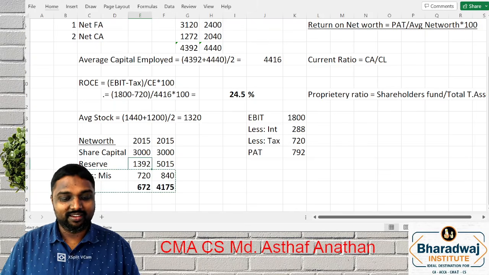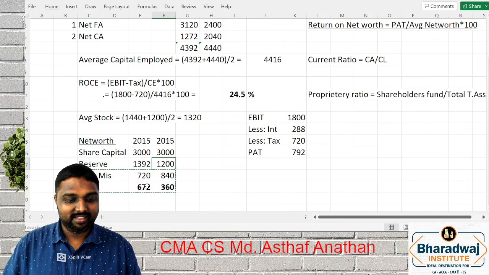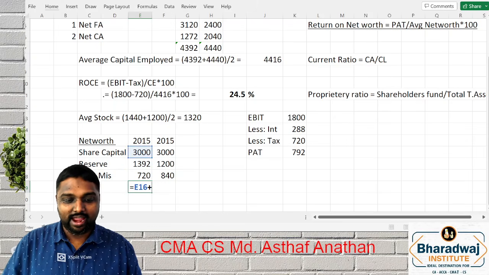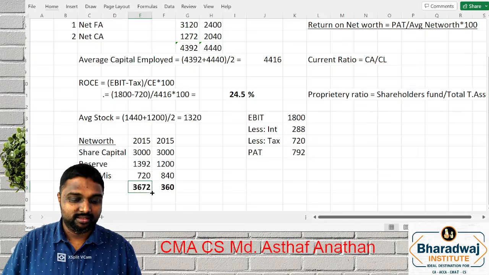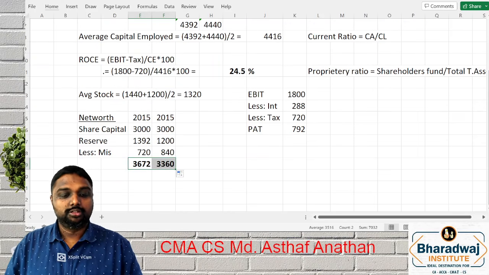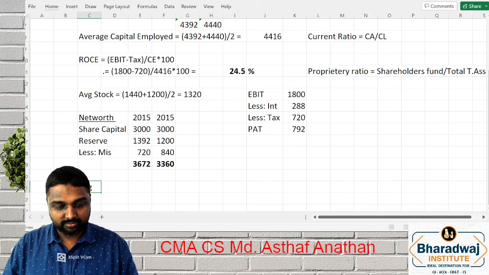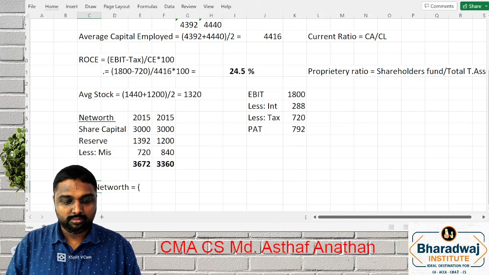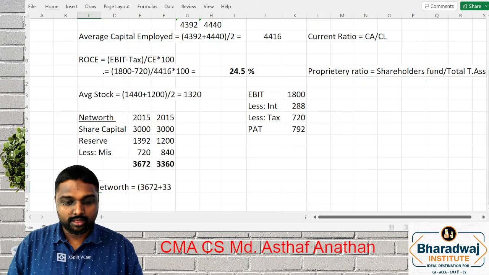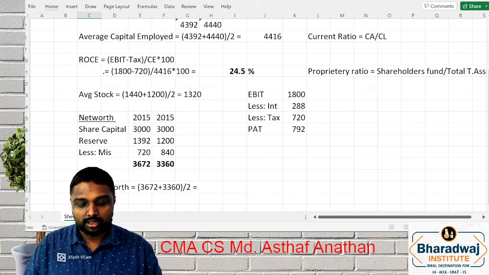Once again, we have to add and minus. So what is the average net worth? 3672 plus 3360 by 2. What will you get? 3516.